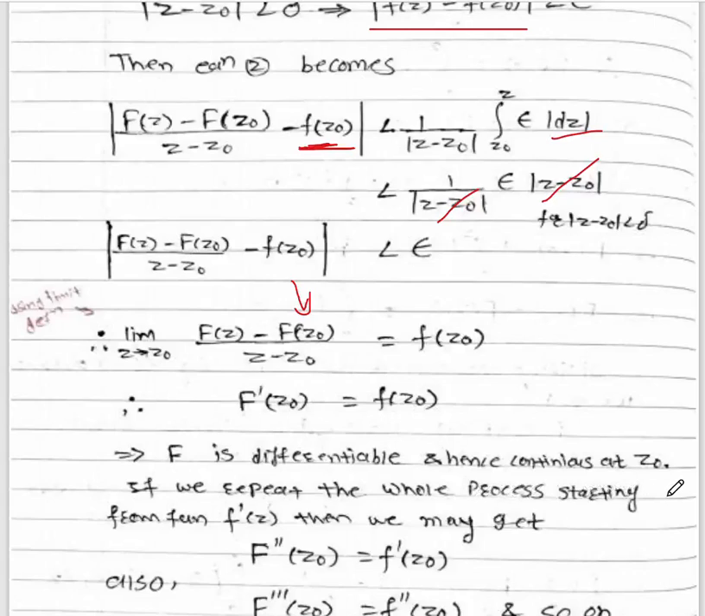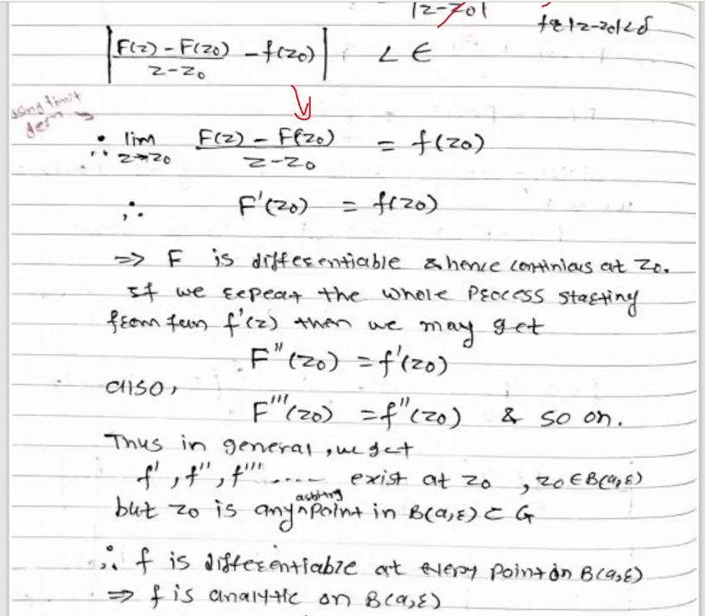Okay, so if we repeat the whole process starting from the f dash of z, then we get f double dash of z0 equal to f dash of z0. Okay, so continue in this manner. If you differentiate again, or repeat these steps, you will get f triple dash of z0 equal to f double dash of z0. In this way we will get f fourth of z0, f fifth of z0, and so on. Thus in general we can say that f dash, f double dash, f triple dash, f fourth dash, and so on, all derivatives will exist at a point z0.